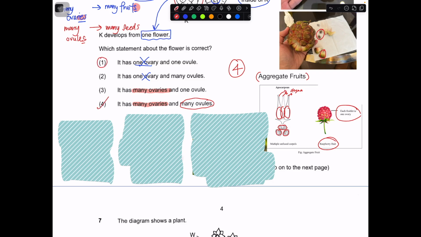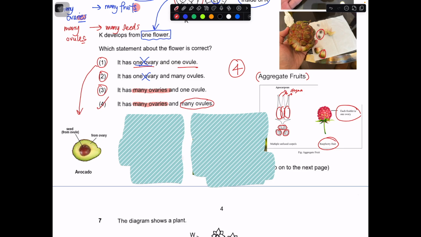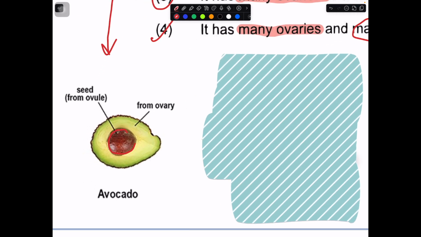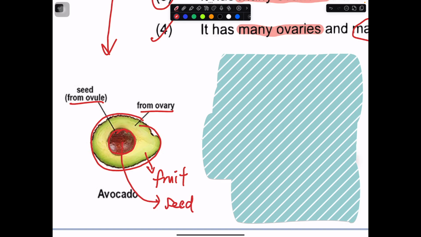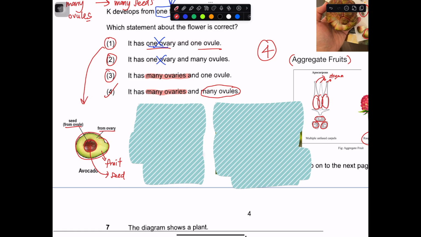So what about 1, 2, 3? Okay, these are examples that you can see in real life. So for example, fruits that have one ovary and one ovule look like this. Okay, so this is one ovule. It developed from one ovule. This part is the fruit, singular. This part is the seed. Okay, so this is number 1.